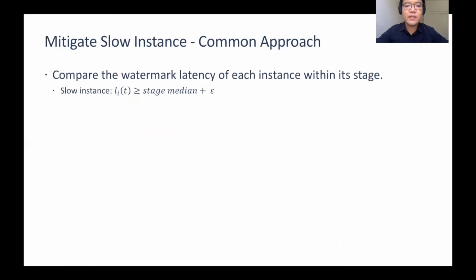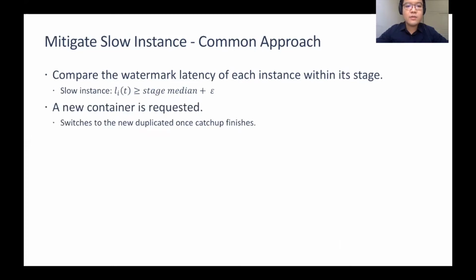If the latency is higher than a stage median plus an epsilon, that instance is flagged slow. A new container is then requested and a duplicate of the slow instance is started. The duplicate starts from the last stable checkpoint and quickly catches up. Once the catch-up finishes, the system switches to the new duplicate and discards the original slow instance.